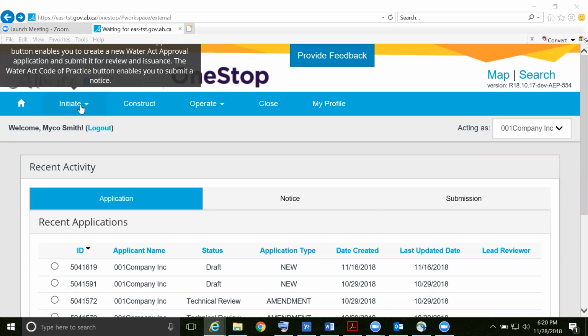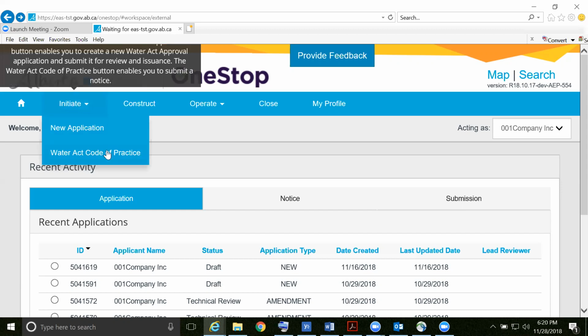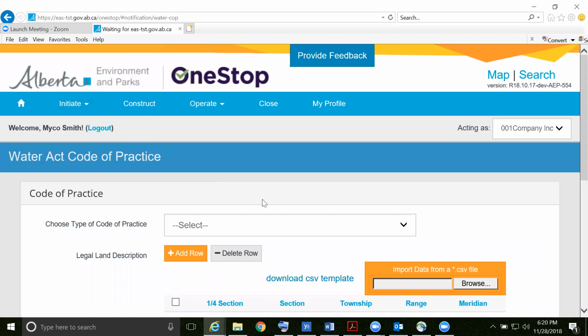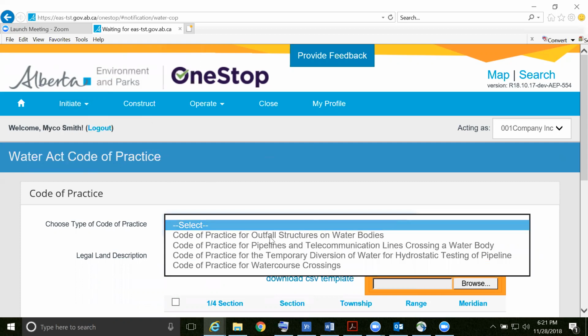First, click on Initiate and select Water Act Code of Practice from the drop-down. Next, choose the type of Code of Practice by clicking on the drop-down list and clicking on the type of Code of Practice.